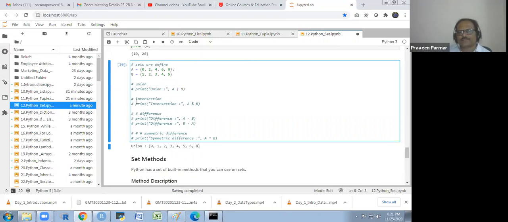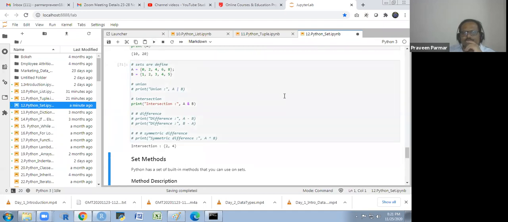Now we see the intersection. Intersection, everybody knows, is the common elements in both data sets. So we use the AND symbol. Here we use the pipe. Okay. And you see the common is 2, and 4 is common. So we get the 2 and 4. Okay. Got it? Intersection.